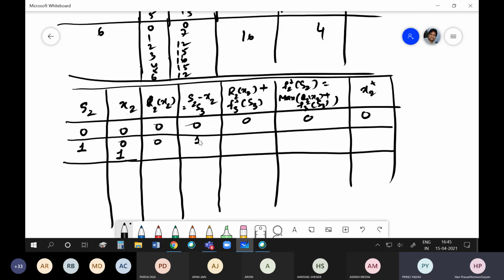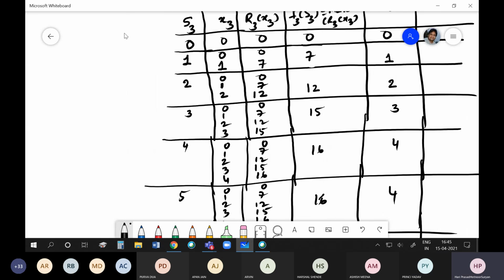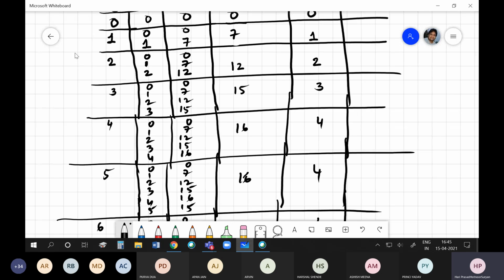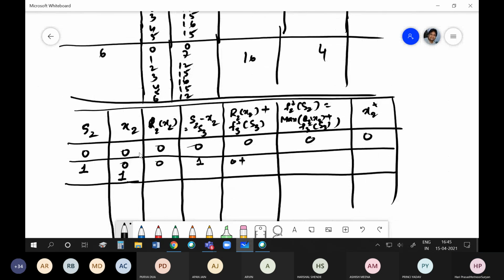And if I have 1 unit, my R2 of X2 is 0 plus, you go to the previous table. If my S3 is 1, what should I do to maximize the benefit? I should allocate 1 unit to S3. So 0 plus F3 of 1 is 7.